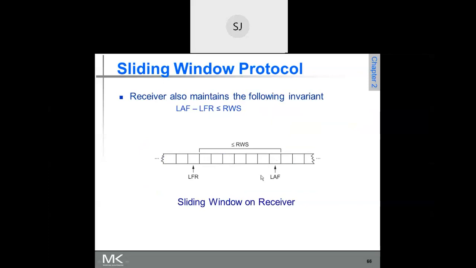Now the receiver will acknowledge for this 17. What is the new value for LFR and what is the new value for LAF? You tell me.